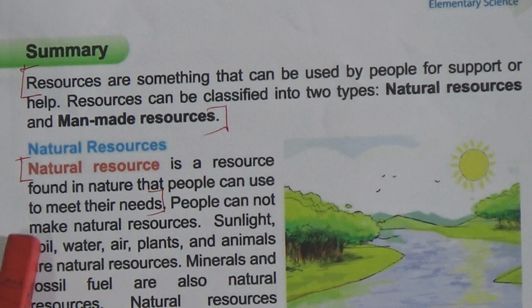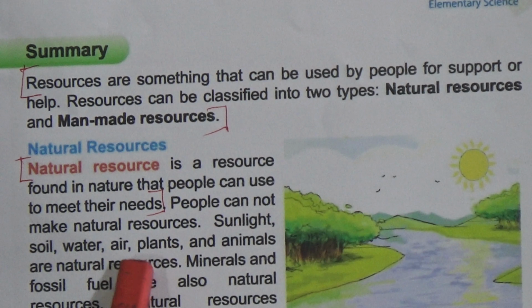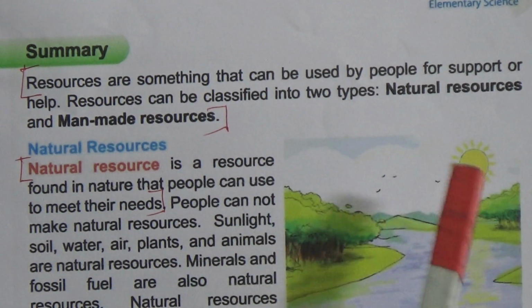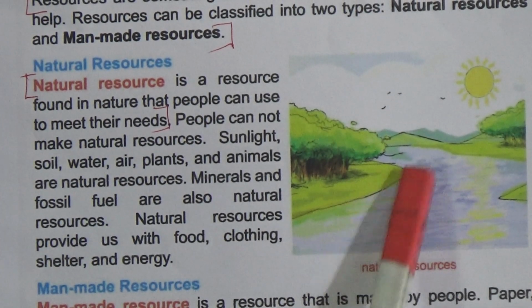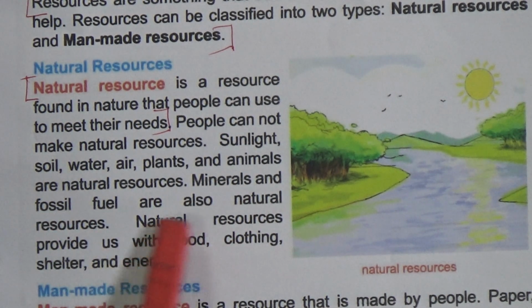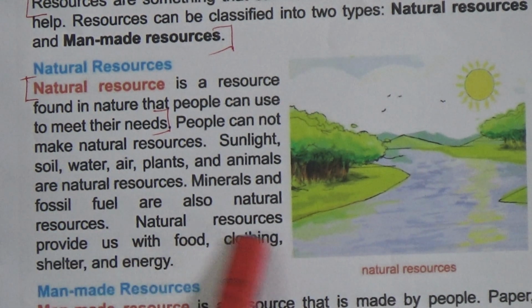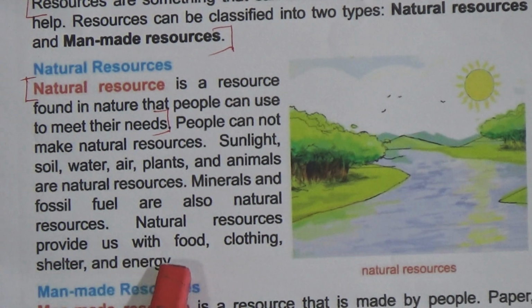People cannot make natural resources. Sunlight, soil, water, air, plants and animals are natural resources. Look, this is the picture of natural resources. Sunlight, animals, that means birds, water, plants, soil, all are natural resources. Minerals and fossil fuels are also natural resources. Natural resources provide us with food, clothing, shelter and energy.